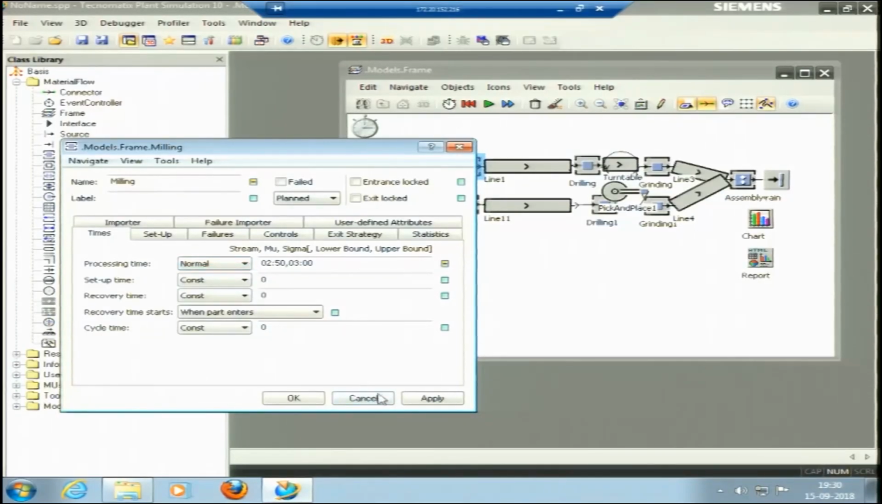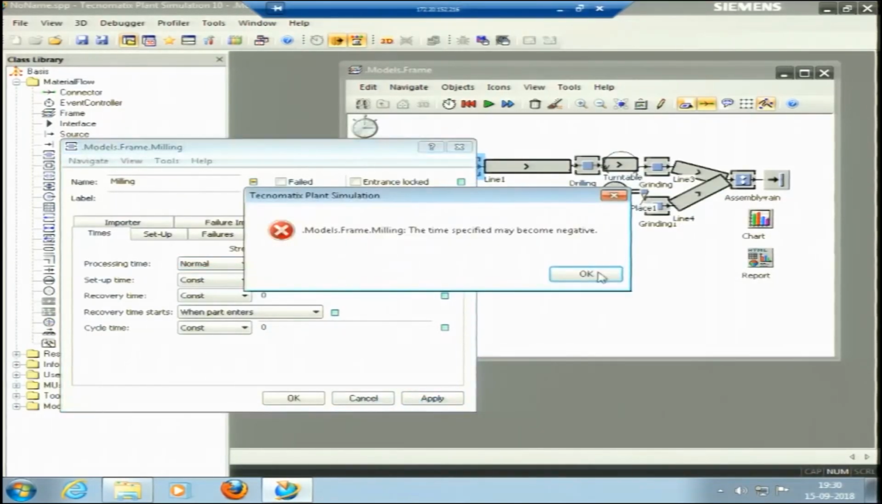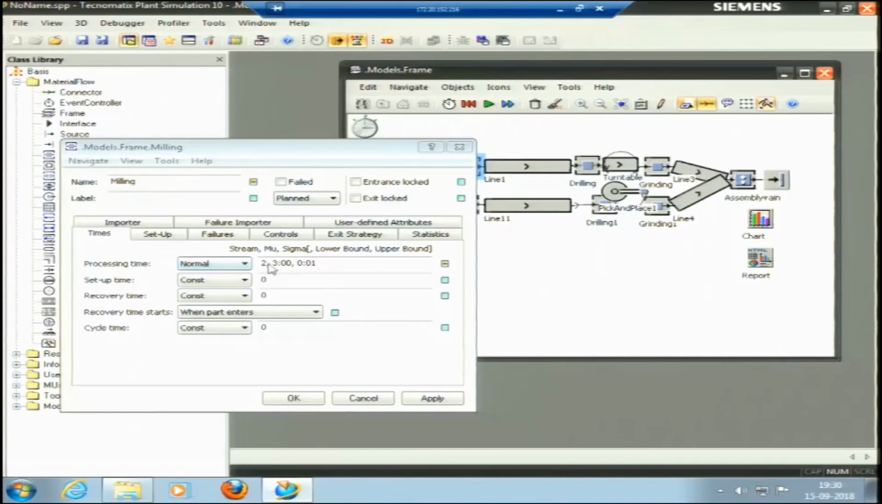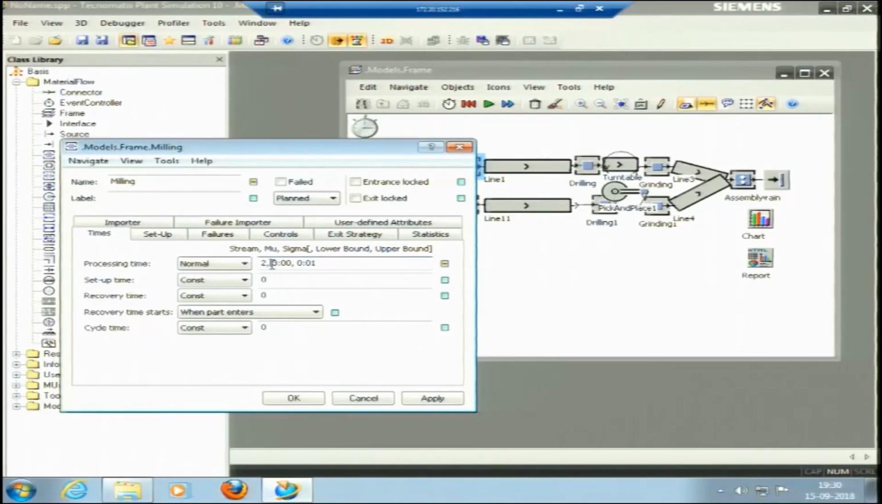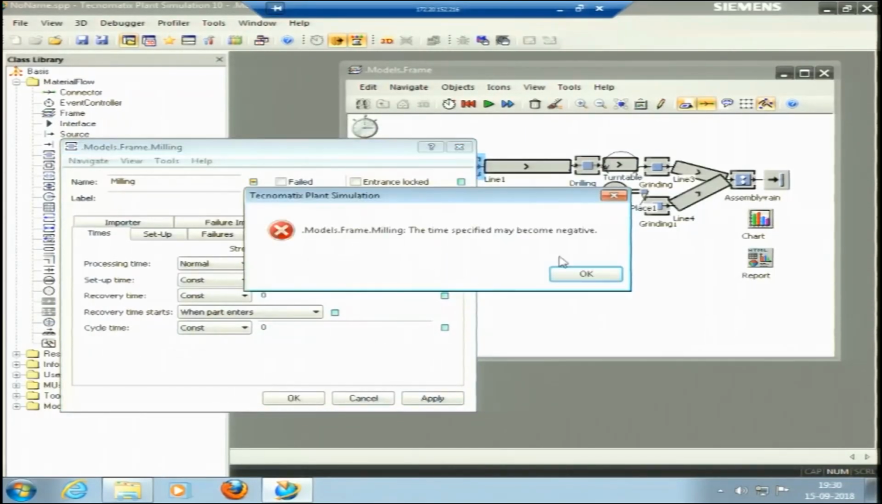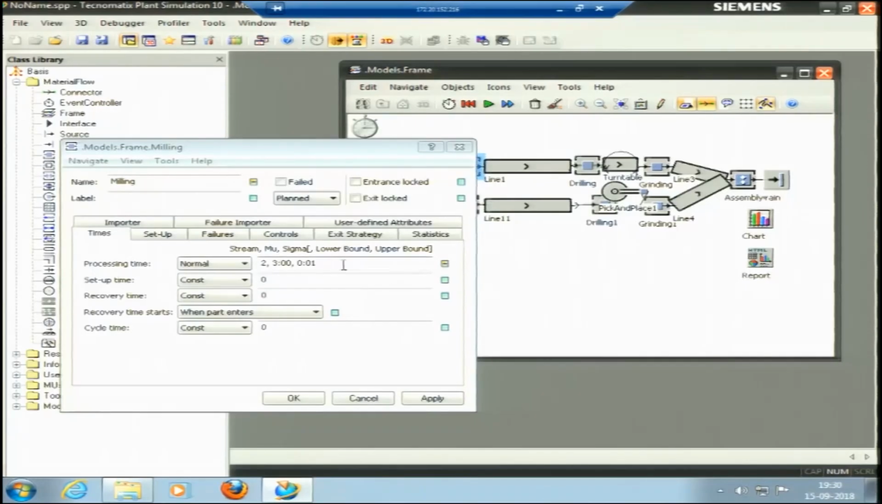So if I change this time, you can see, okay, I do not apply, because if I do not put it in a proper way, this is stream, mu, sigma. I was showing the value, that's 250 and 3. The value of mean was smaller than sigma. So that is why it is showing the negative value, and it wouldn't accept any other format than is required.